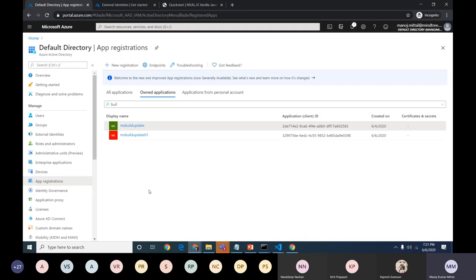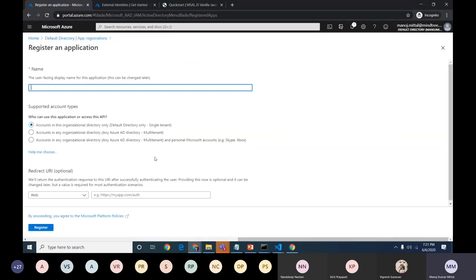One more thing. To create all of this, we need to log into portal.azure.com and move to the Azure Active Directory section. Once we land on this page, there is an app registration. So it's as simple as that. Just a few clicks, no need to create anything. Microsoft gives us everything in build. So just click on new registration.